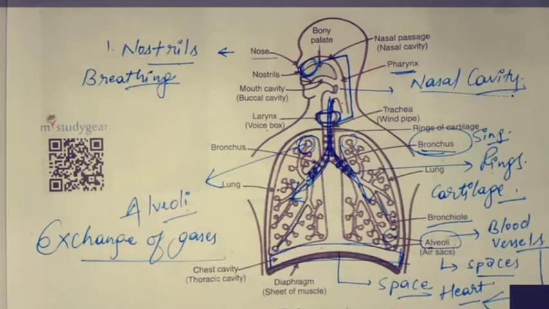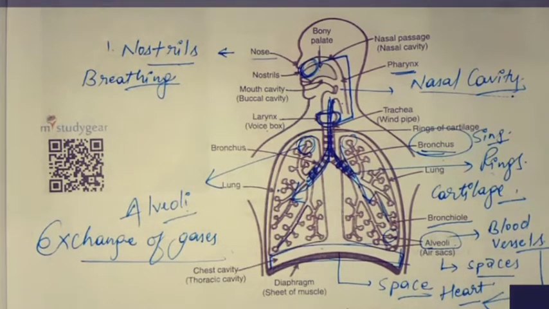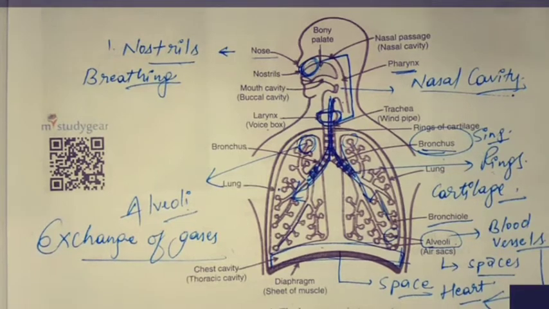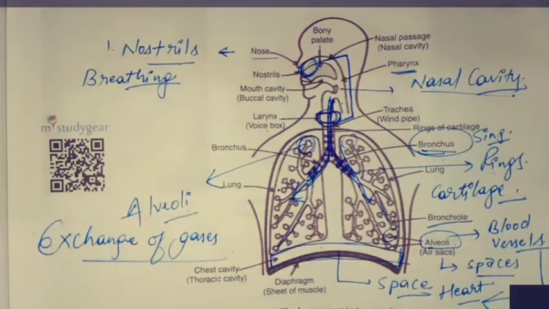This is what respiration in humans is, and this is the human respiratory system, and this topic is completed here. So our chapter is almost ended. If anybody has any other doubts about any functioning, any parts, tissues, then you may ask.